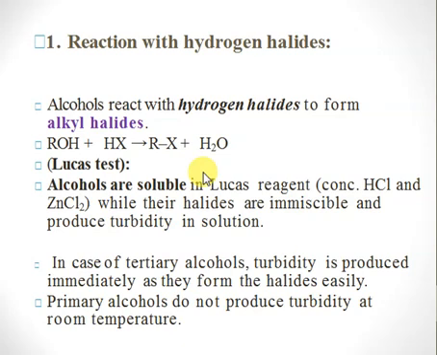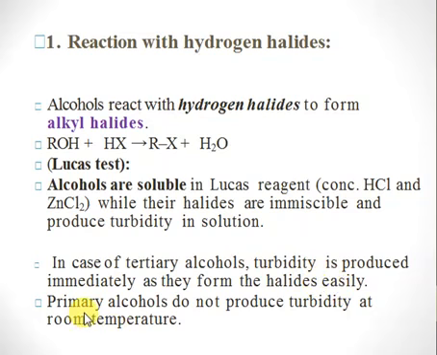So in presence of zinc chloride and HCl, the alcohols are converted into their alkyl halides. So the tertiary alkyl halides react rapidly under these reaction conditions, right? So once an alkyl halide is formed, the reaction becomes turbid. In case of tertiary alkyl halide, turbidity is produced immediately, while in case of secondary, it takes some time for turbidity to develop.